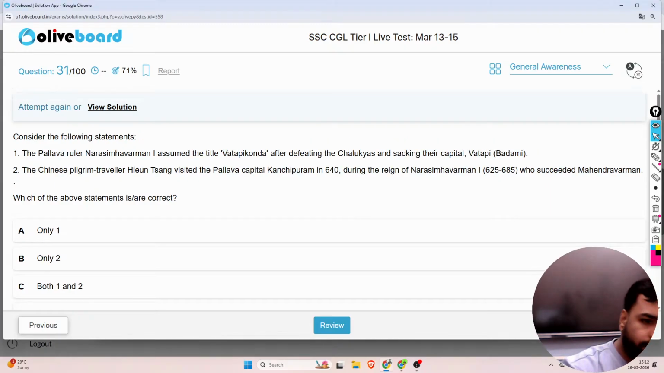Next is, the Pallava ruler Narasimhavarman I assumed the title Vatapikonda after defeating the Chalukyas and sacking their capital, that is Vatapi. Then second is, the Chinese pilgrim traveler Hiuen Tsang, which is obviously very important. Questions from Fa-Hien and questions from Hiuen Tsang are very common and commonly asked. He visited the Pallava capital Kanchipuram in 640 during the reign of Narasimhavarman I, who succeeded Mahendravarman.